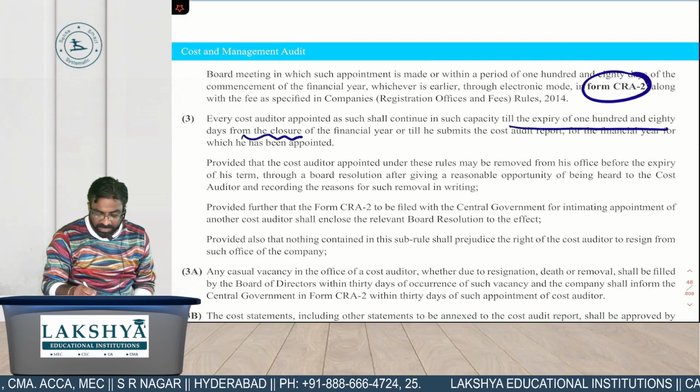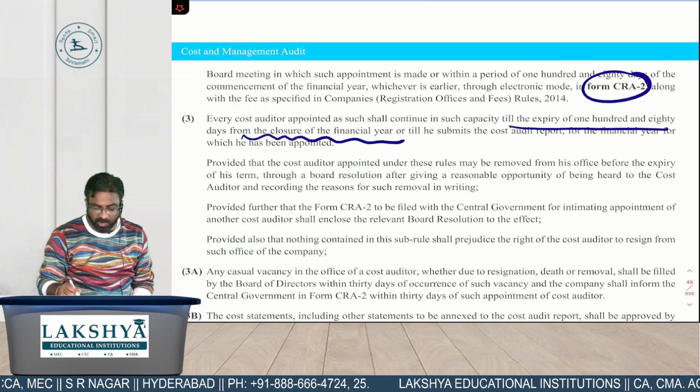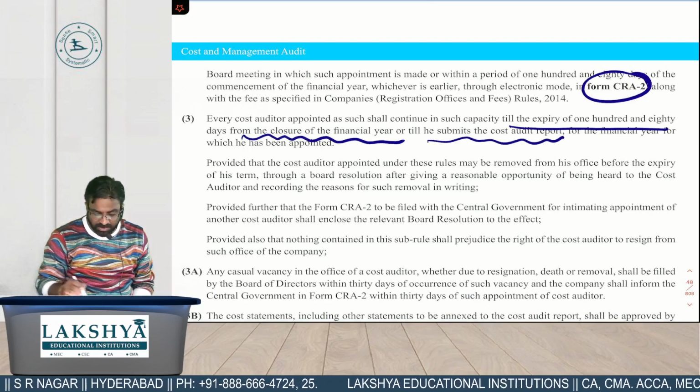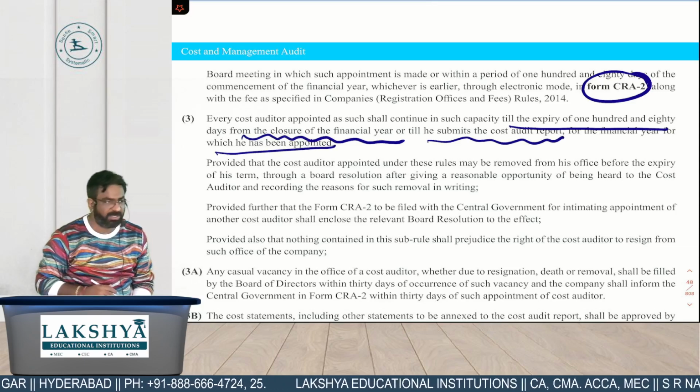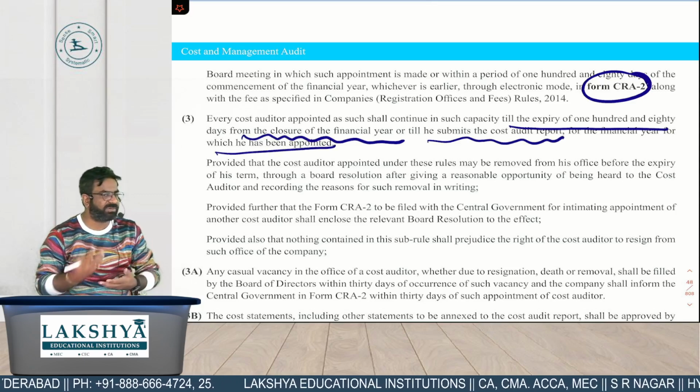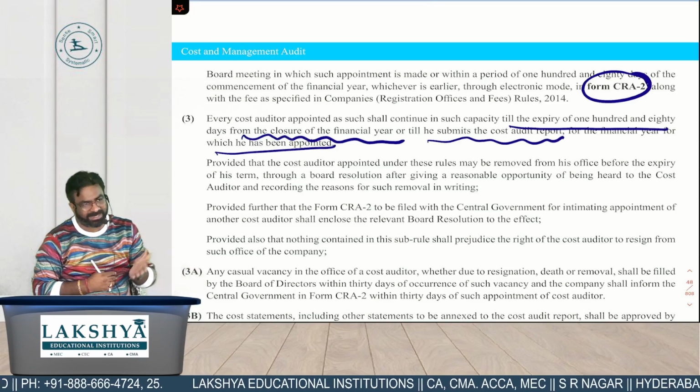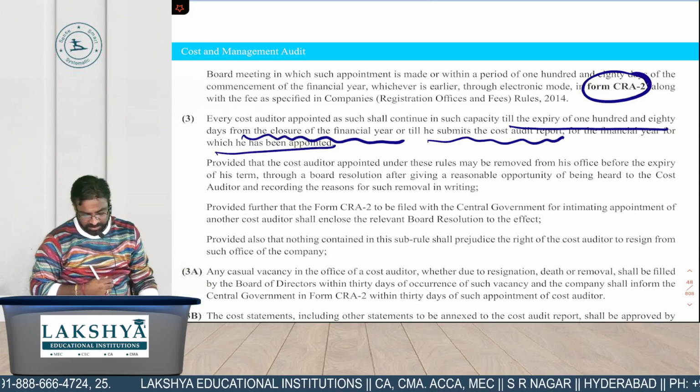Every cost auditor so appointed shall continue in such capacity till the expiry of what? 180 days from the closure of the financial year, or till he submits a cost audit report for which he has been appointed. So what is the time period for completion of cost audit? 180 days from the end of the financial year.